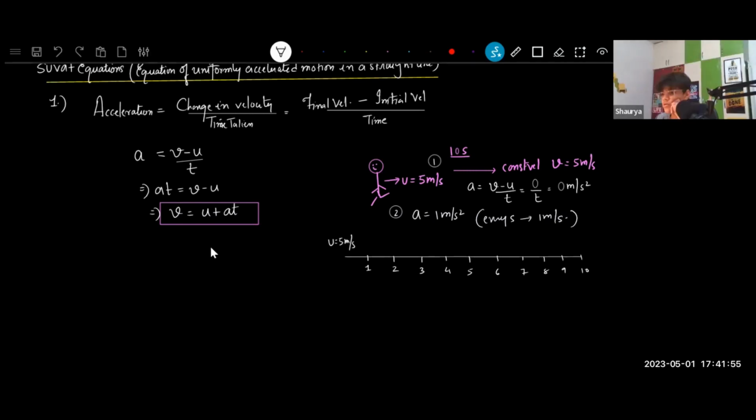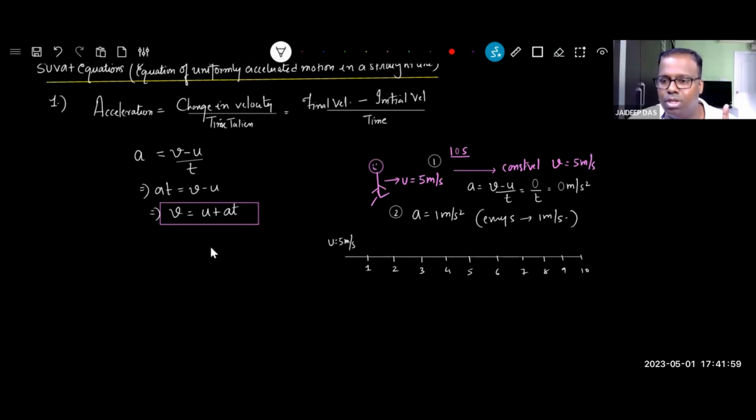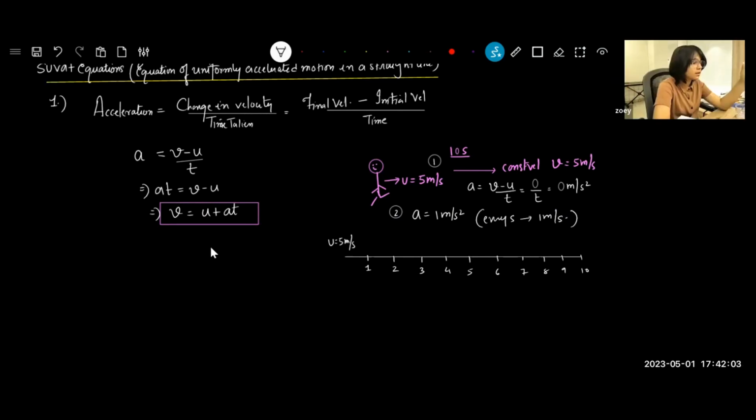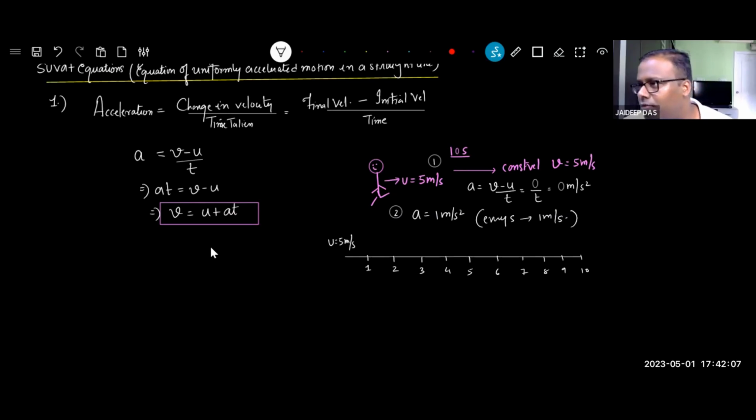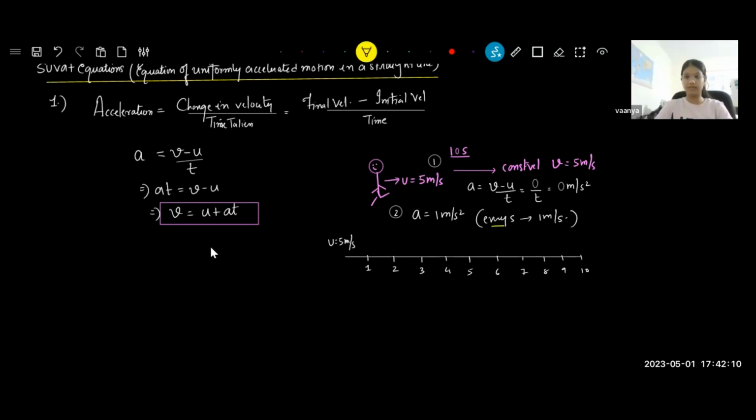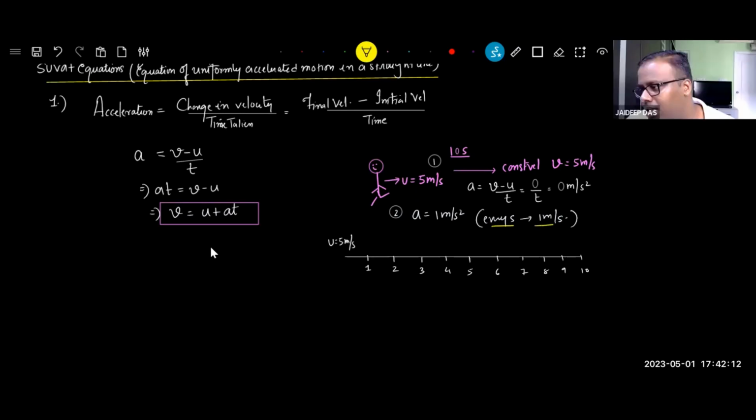At the first second, what should be his speed? 5 is what he started with, and every second he now increases by 1 meter per second.